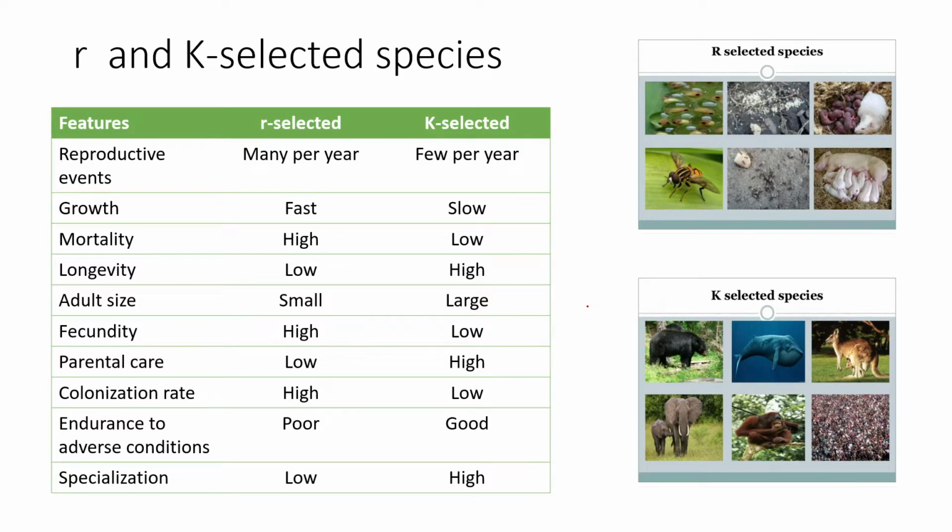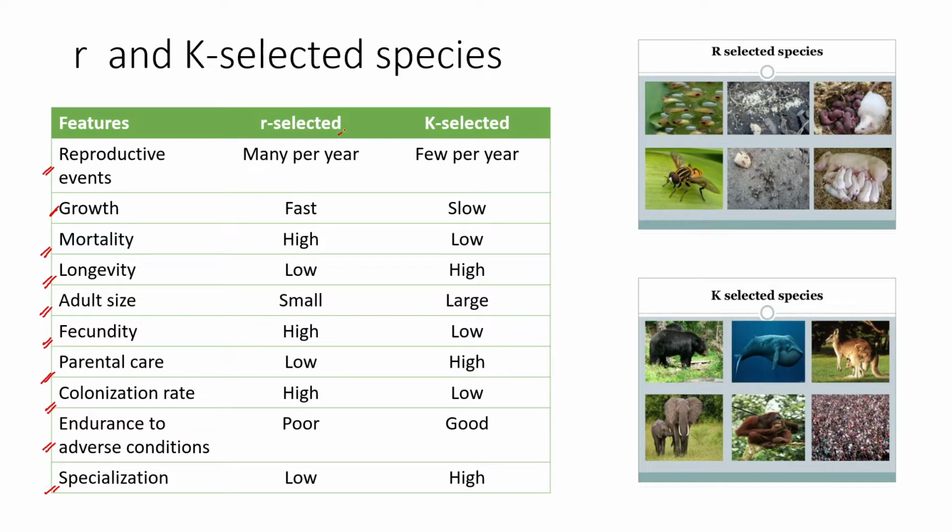So apart from understanding how different populations change over time, MacArthur and Wilson also proposed this idea of R and K selected species. R and K selected species talks about different species which are affected by the population density, population size, and all the factors that regulate the population, that is reproductive events, growth, mortality. So all of these factors are density dependent. Okay, so they are dependent on changes in population and density, and they are varying across different species, and they